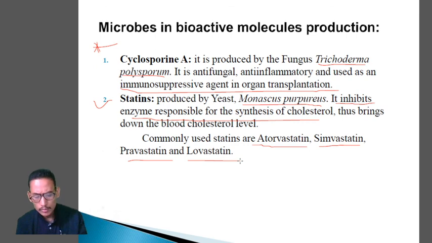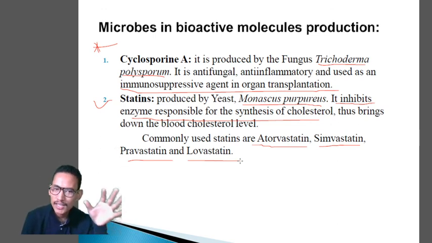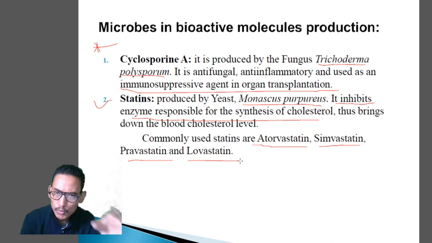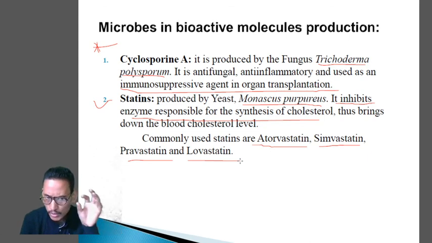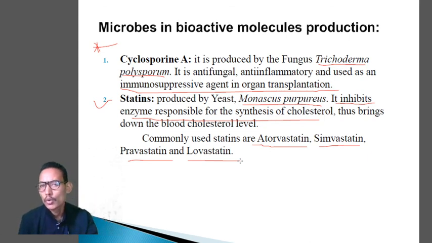Then we have learned about the role of microbes in the production of organic acids like acetic acid, citric acid, lactic acid, butyric acid, and gluconic acids. We have learned the role of microbes in the production of enzymes like protease, lipase, pectinase, and streptokinase. Then we have learned the production of bioactive molecules from the microbes, two bioactive molecules: cyclosporin A, obtained from Trichoderma polysporum, which is one of the important immunosuppressive agents, and statins obtained from the yeast Monascus purpureus, which is responsible for lowering the blood cholesterol level.